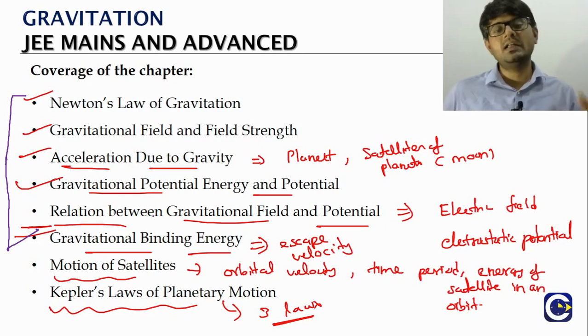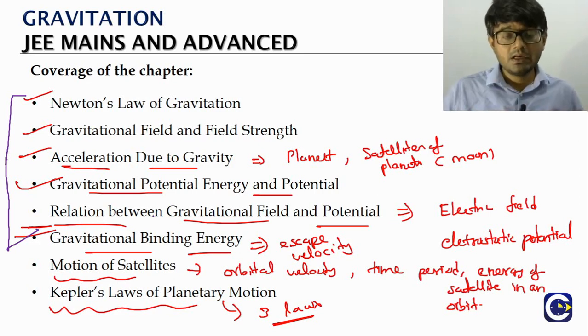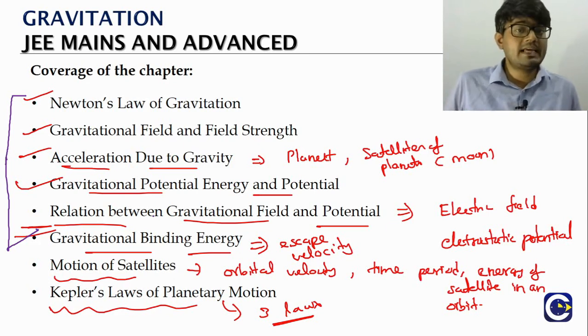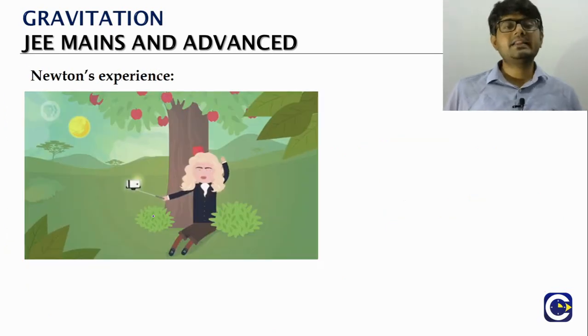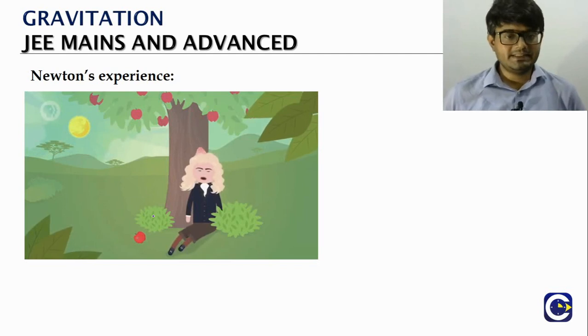So all these things we'll cover in part 1. In the part 2 video we'll look at the binding energy of a planet, escape velocity concept, then motion of satellites and Kepler's laws of planetary motion. Okay, so we'll just get started with Newton's experience.